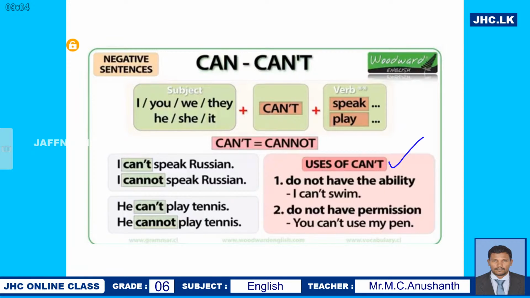Can't means we don't have the ability to do something. Where do we use can't? We don't have the ability. For positive sentences, we say we have the ability, but for negative sentences, we say we don't have the ability to do something. And also, someone doesn't have permission. Therefore, we use can't. Okay, more examples with can't.